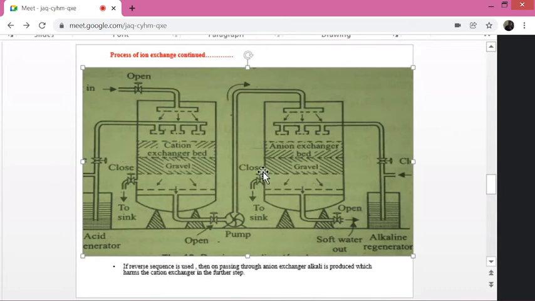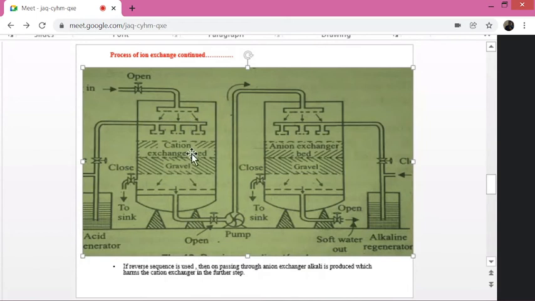Okay, now see here, this is the schematic representation of ion exchange resin bed. See here, two cylindrical chambers are there. Here one chamber or one container, it is kept cation exchange bed. Then after that, sand filter. Then adjacent to this cation resin bed, another container is there where we are keeping anion resin bed. Then below the anion resin bed, sand filter is there.